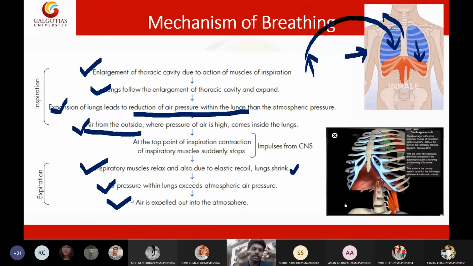The pressure inside the lungs will be increased, comparatively increased in comparison with outside pressure. So compared to outside pressure, inside lung pressure is increased. Due to that, the movement of air will be outside. So we will exhale. So these are the steps or mechanism of breathing or ventilation.